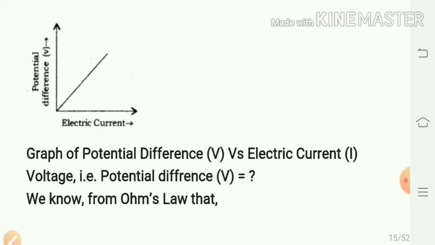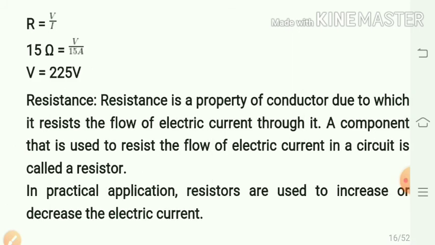We know that from Ohm's law, R is equal to V by I. Therefore, the value of V becomes 225 volt. It means that when electric current is increased, resistance is decreased. If electric current is decreased, resistance is increased.